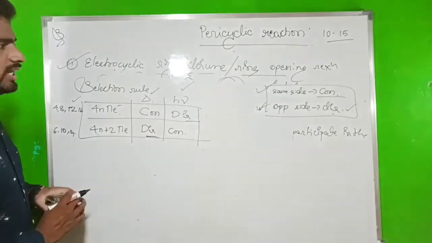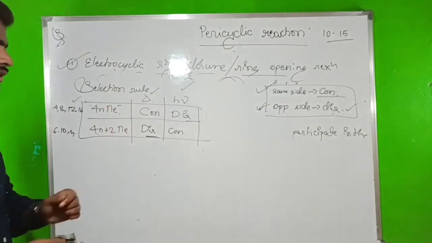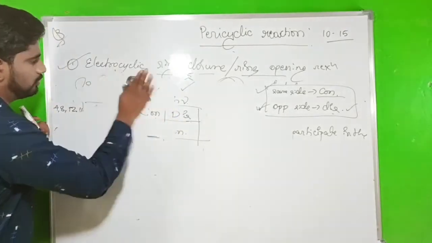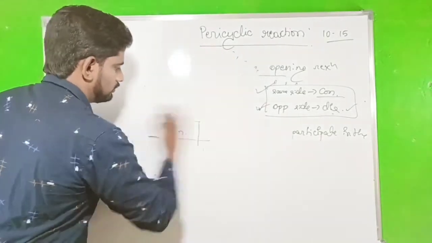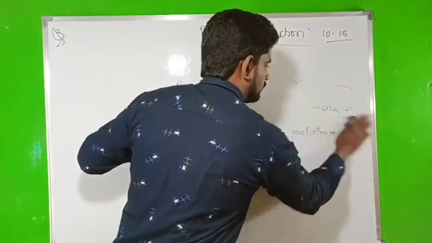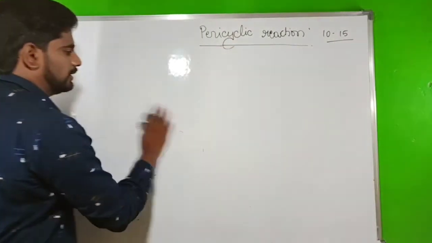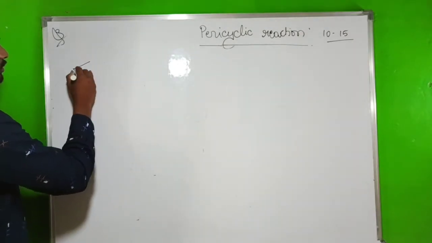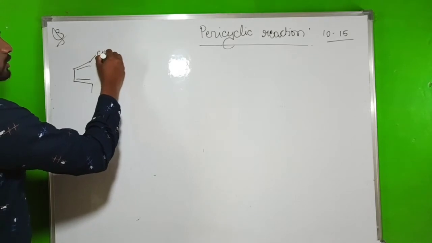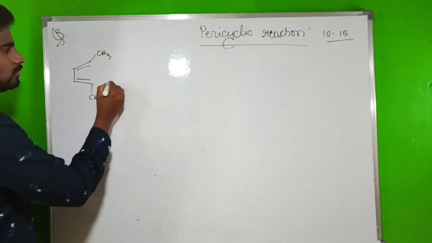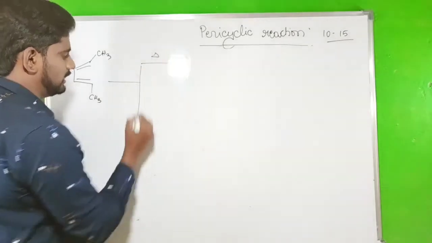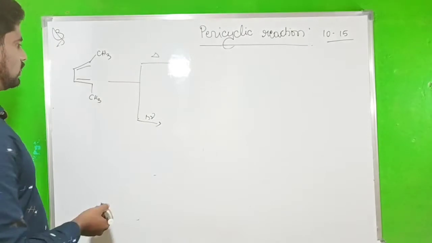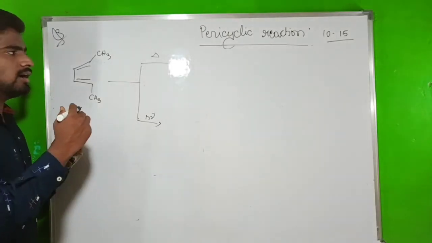Okay, so now go to the examples. On the basis of the selection rule, we go to the examples. Under thermal condition and photochemical condition, what product are we getting? So listen here. We have to get the product.